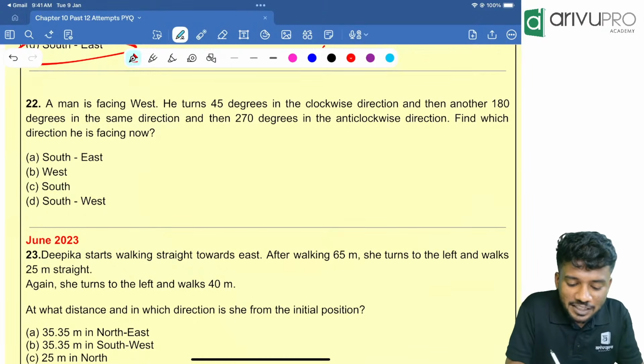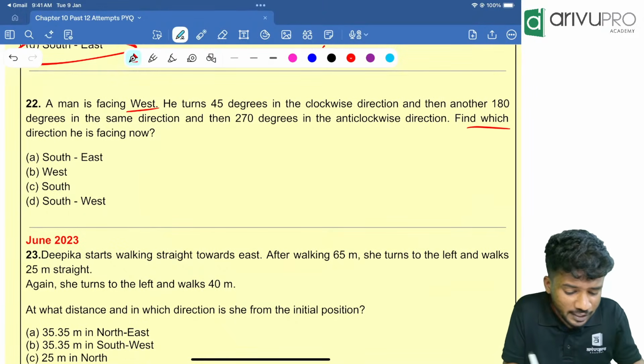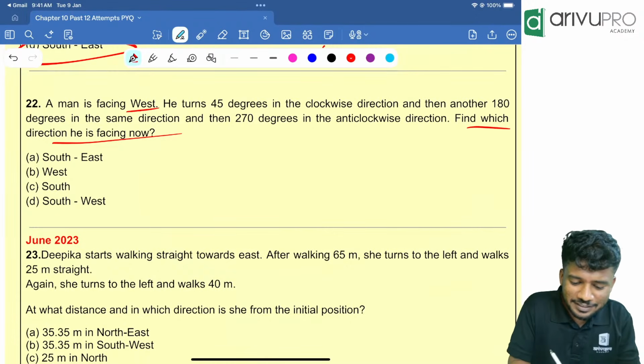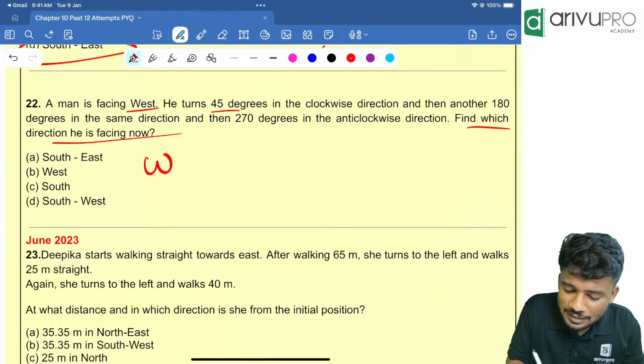A man is facing west. Then the question is what? Find which direction he is facing now. That means the final direction of moving. So very easy to find. Initial direction is west. Then he turned 45 degrees.